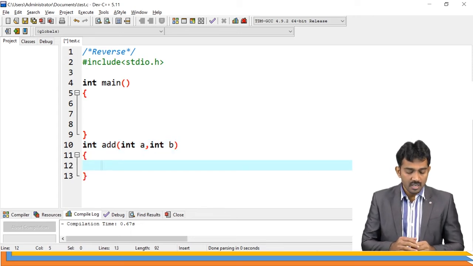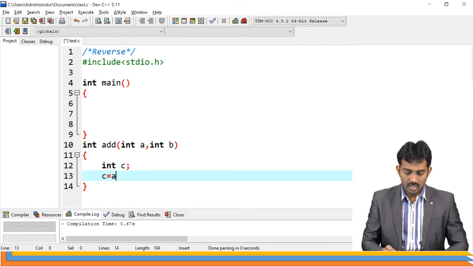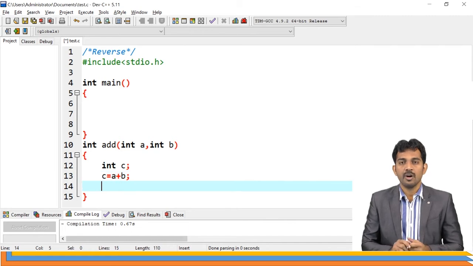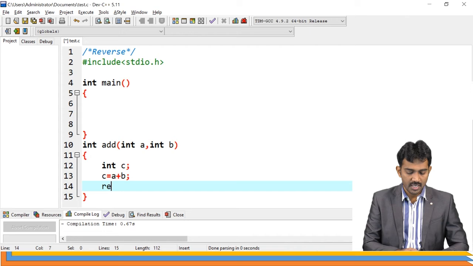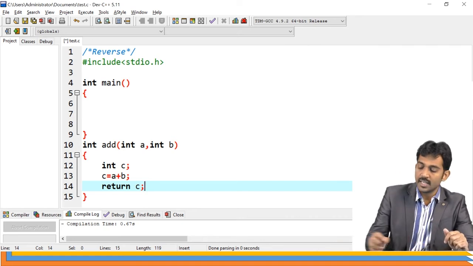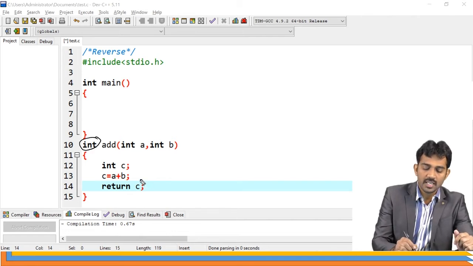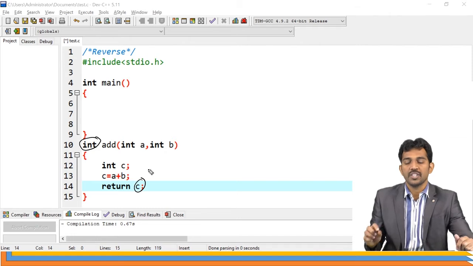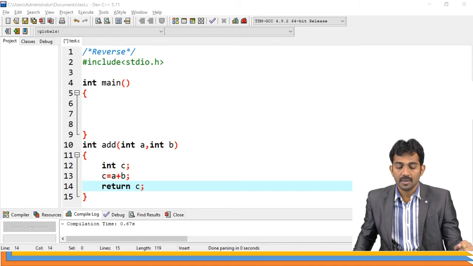And the definition: int c; c equal to a plus b. Addition is performed. Next, I want to return the data back to the main function. Return is a keyword: return c. The c is an integer type, so the return type is also integer. Please note this: the function type and the data type of the returned data should match. Is this clear?